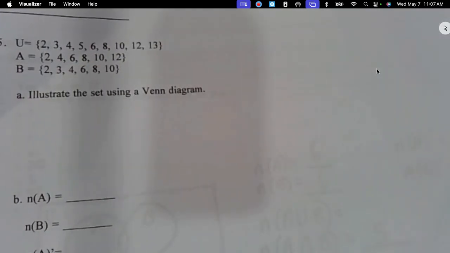How many are in A union B? That's not the universal set, okay? That means how many are in both of these? So let's look. I've got 2, that's 1. I've got the number 3, the number 4, the number 6, the number 8, the number 10, and the number 12. So does that seem right? 1, 2, 3, 4, 5, 6, 7. Is that right?